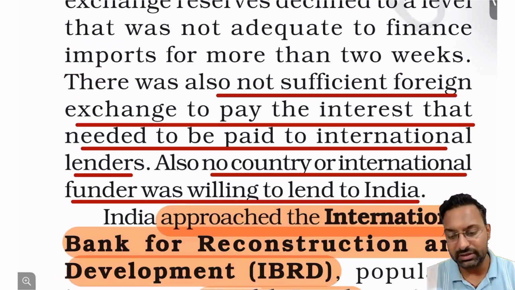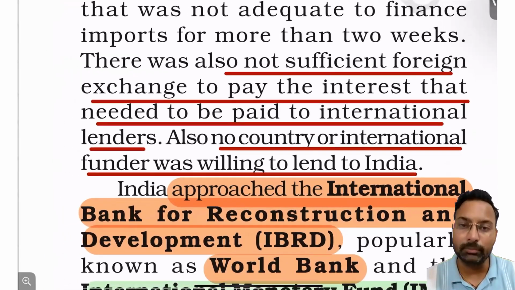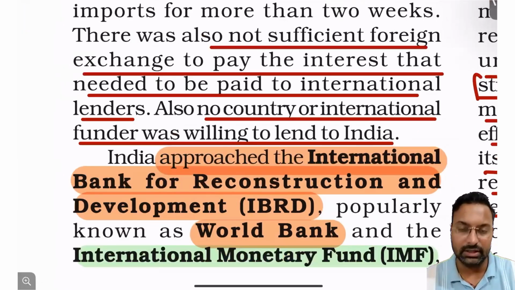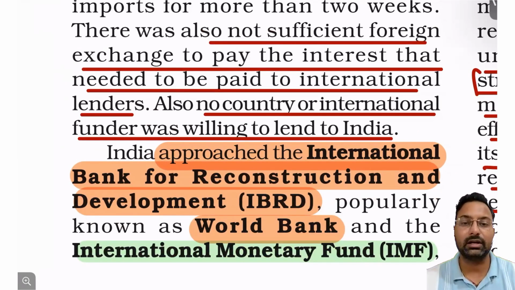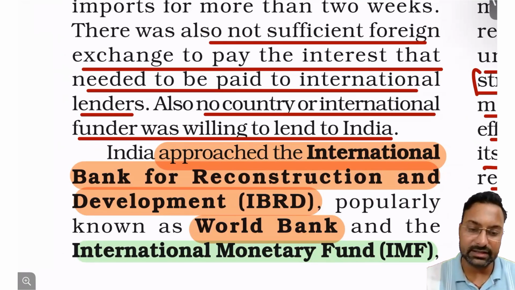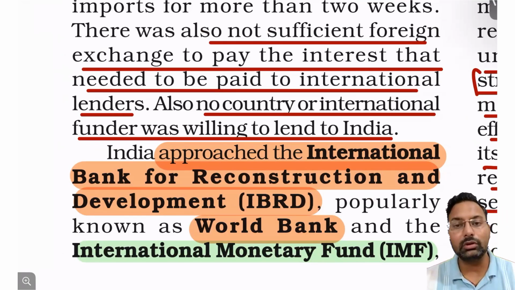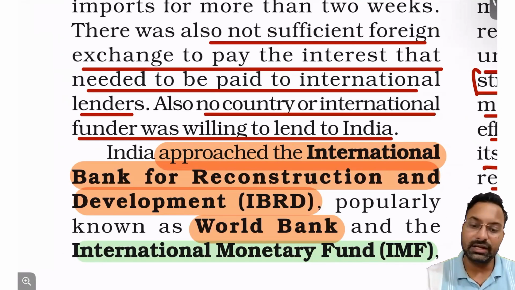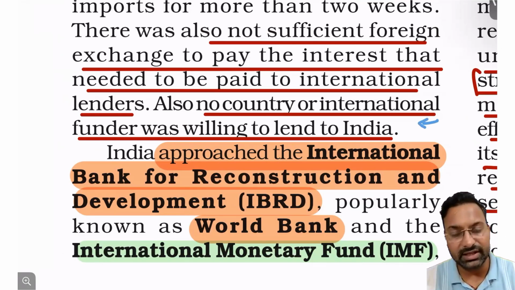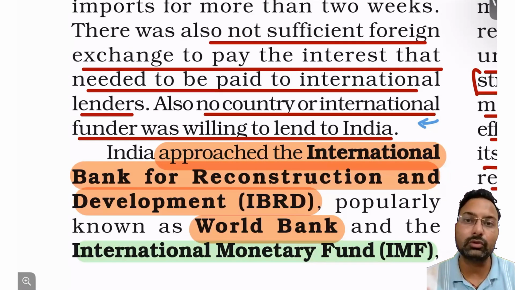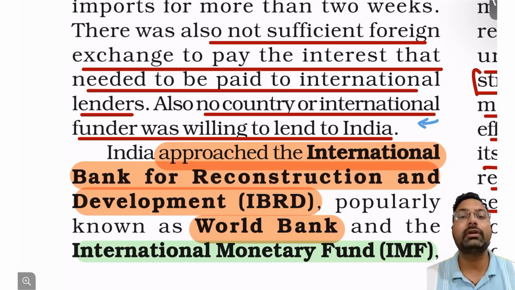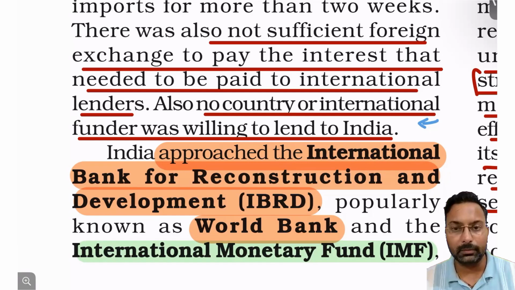But what actually is needed is, when we want to import some commodities, we have to pay for them, right? And when we are not able to pay, we would be paying from foreign exchange reserves, but our foreign exchange reserves were already very low, right? So in that sense, we were not able to import the things, right? And even if we were going for taking the loans from outside India, those international institutions were not willing to give the loans to India. Why? Because we were already low on our budget, right?